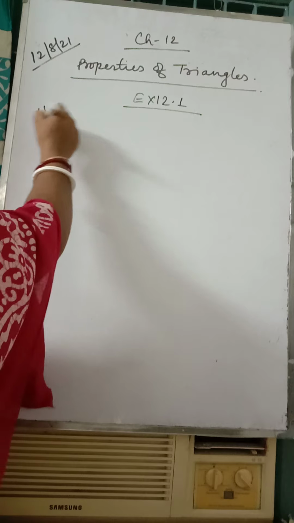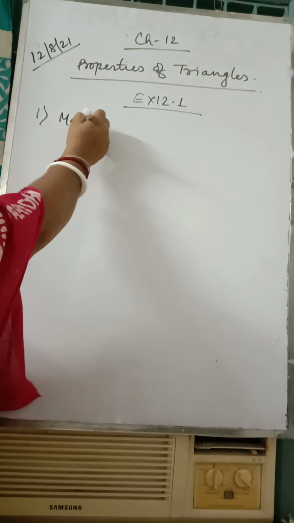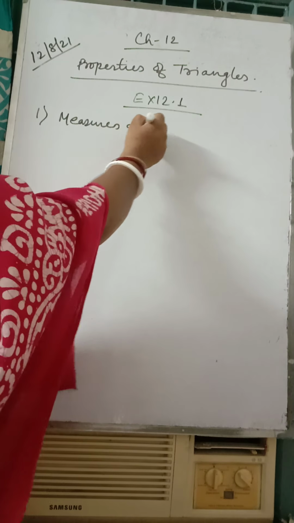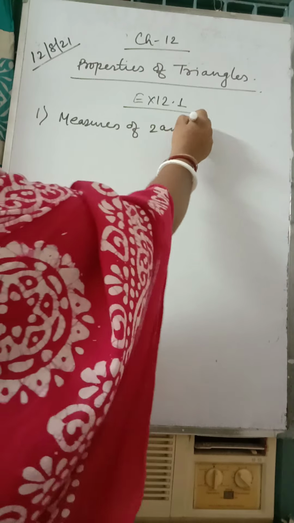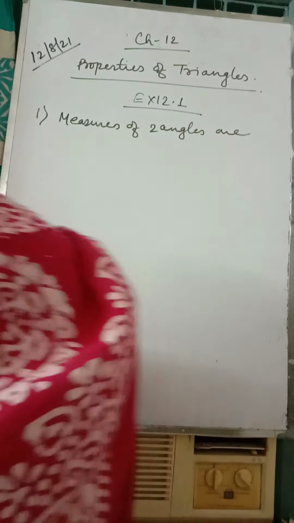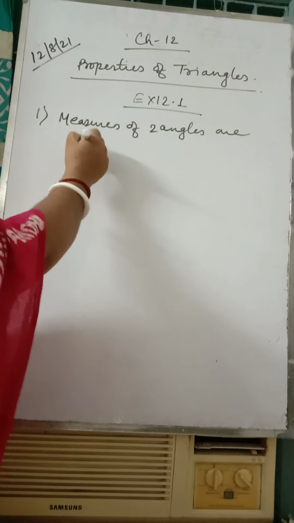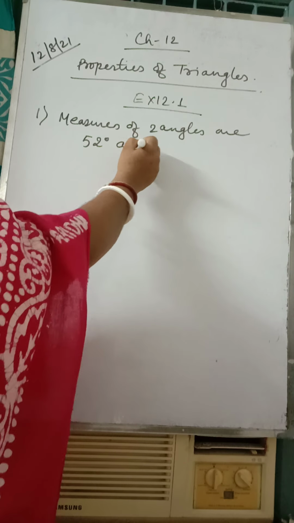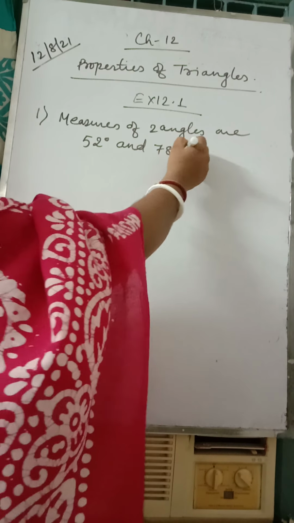The sum of the measures of two angles is given. What will be the measure of the third angle you need to find? The measures of the two angles are 52 degrees and 78 degrees respectively.